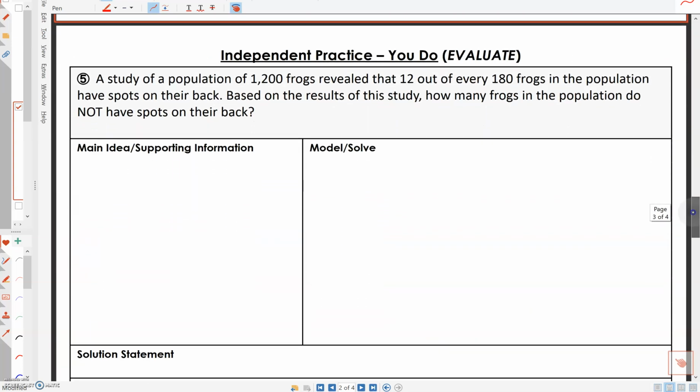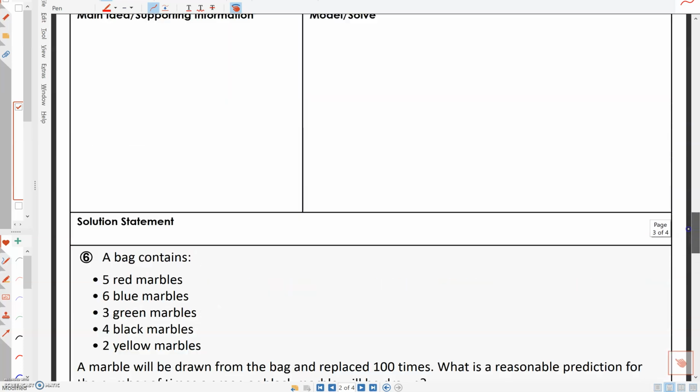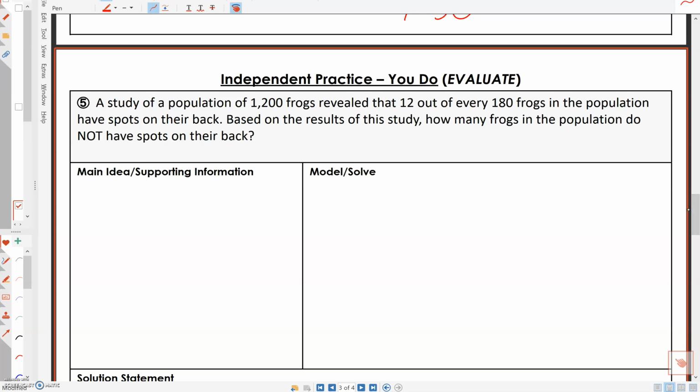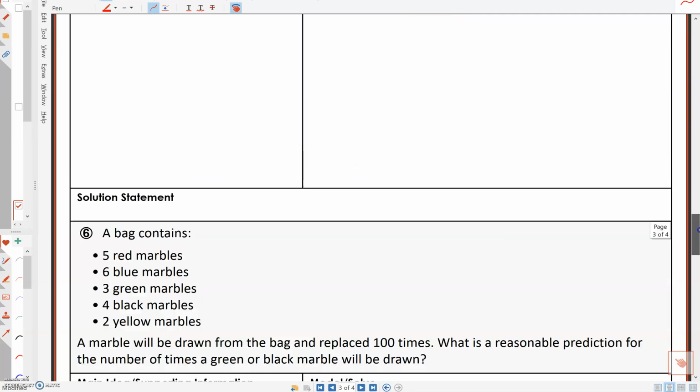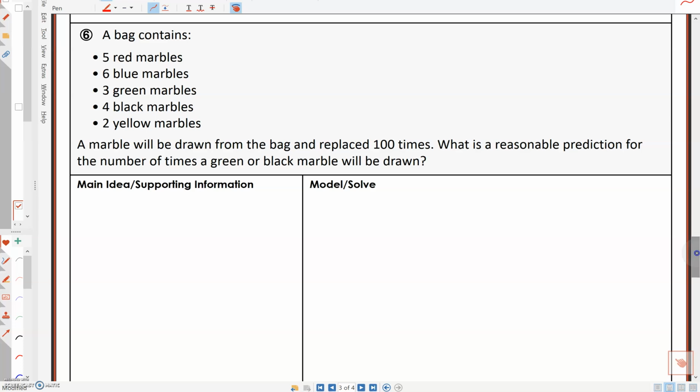All right, so go ahead and complete number 5 and number 6. Be careful with number 5 because it is asking for how many are not. So go ahead and try it. This one has 12 out of. That is very important. That gives you your first fraction. And then this one right here talks about marbles. So we know you have to add in order to get your total.